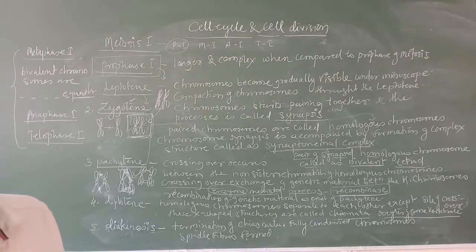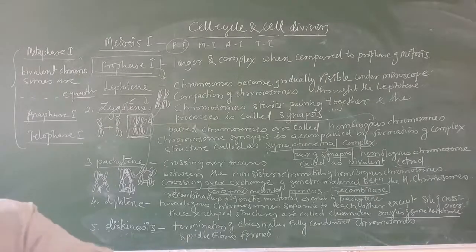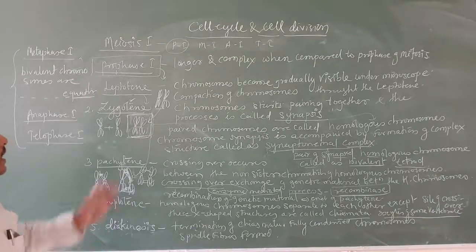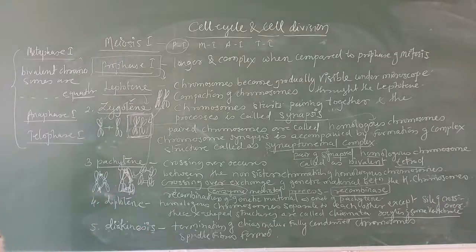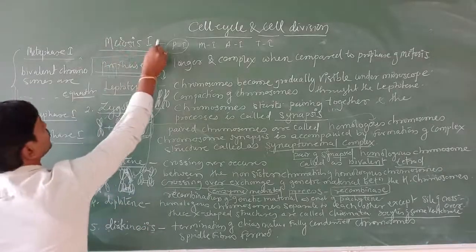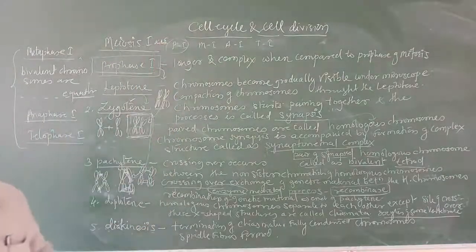Two cells are formed. After that, the stage between the two meiotic divisions is called interkinesis, and it is generally short lived. Interkinesis is between meiosis 1 and meiosis 2.